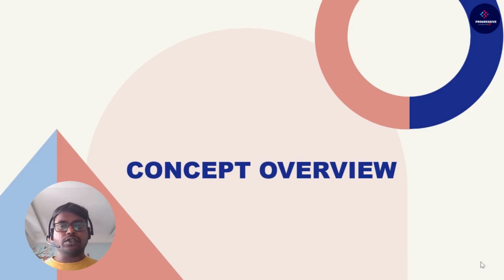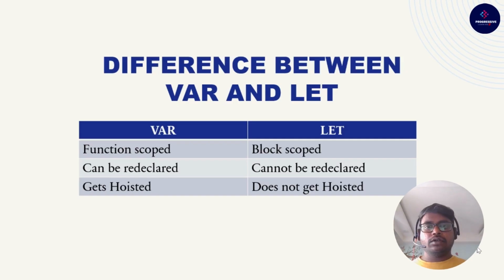So let's deep dive into the concept overview. Here we will be discussing the concept of var versus let. The major differences between var and let are on the screen. var is majorly function scope, let is block scope. This is given inside the ES6 feature. var can be redeclared, let cannot be redeclared. var can be hoisted, whereas let is not hoisted at all. So these are the three major differences between var and let.